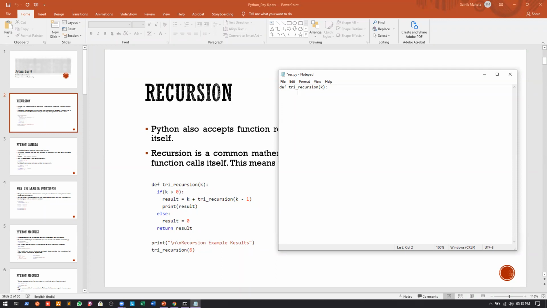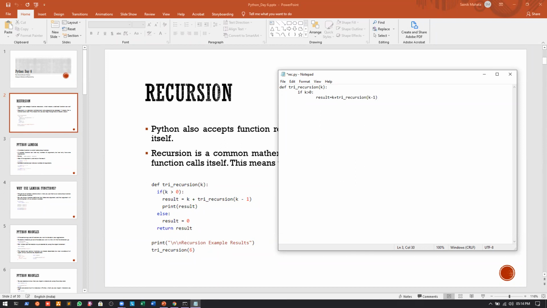And I will write if k is greater than 0. Then a tab and a tab, and I will write result is equal to k plus, again the same function name, try recursion, and k minus 1.